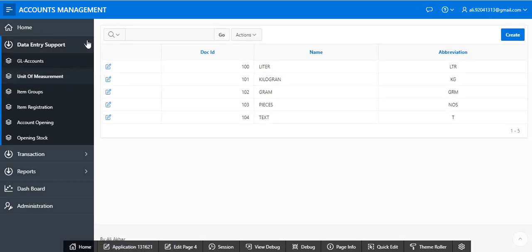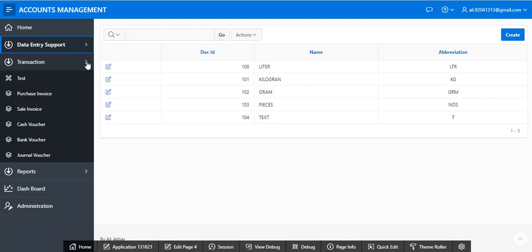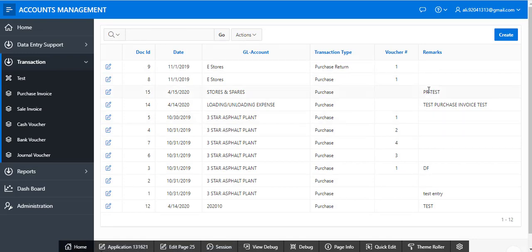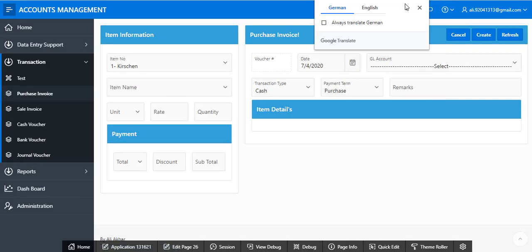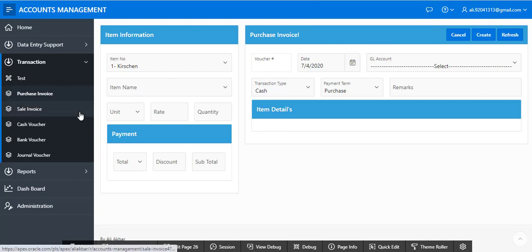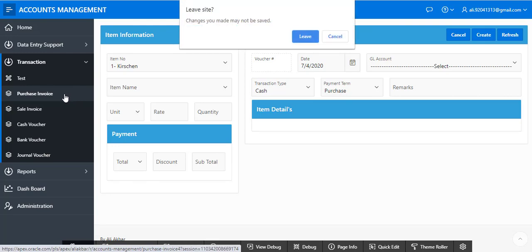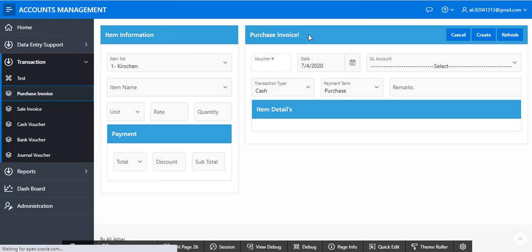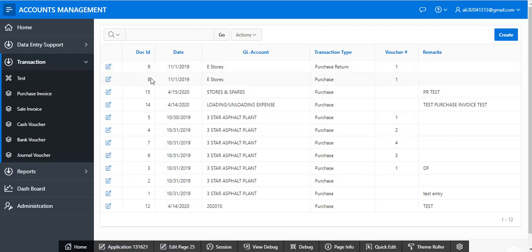This is a definition table. In transactions, I'm just showing purchase invoice. You can set any type of transaction from here. This is a layout. Apex provided many types of layout.